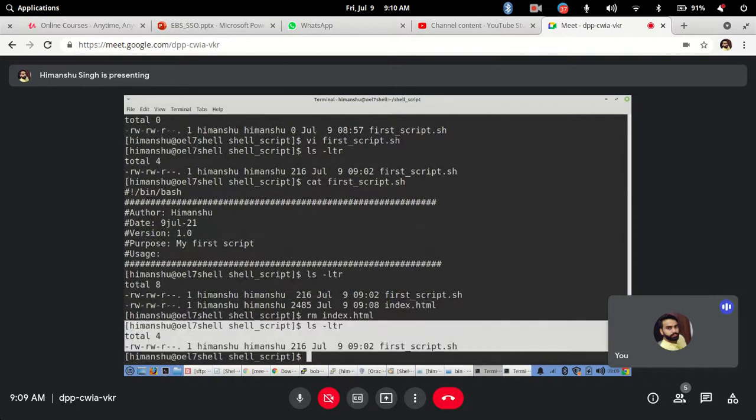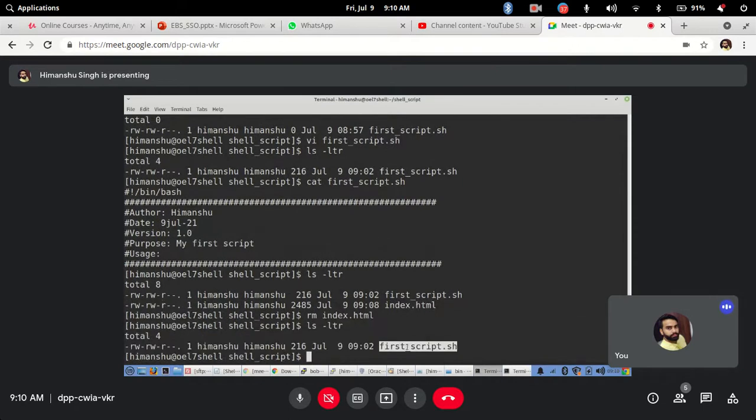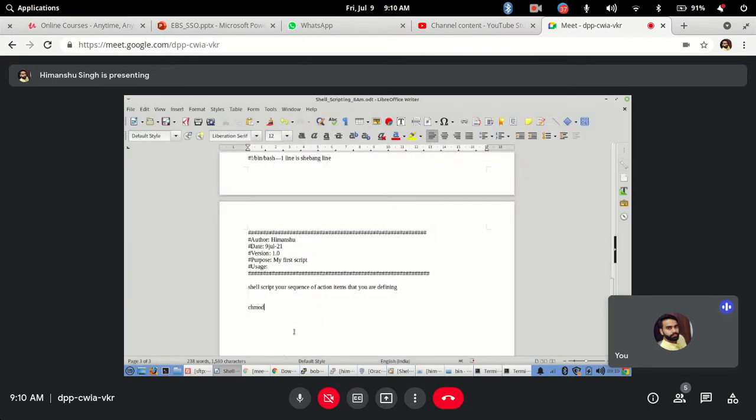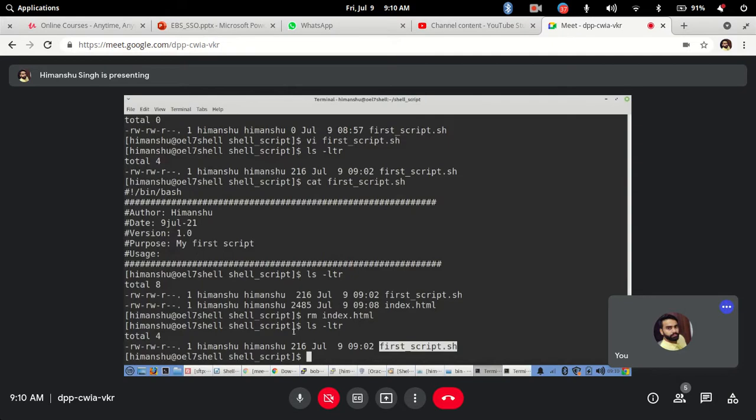Now if I want to make it executable, because if I write some commands inside this script, it should execute those commands, correct? For that specific reason, you can simply use a command called chmod. Just do 755. What is the meaning of the command we will see later, when we see the permissions. Just do chmod 755 first script.sh. As soon as you do it, it will give you an execute permission.